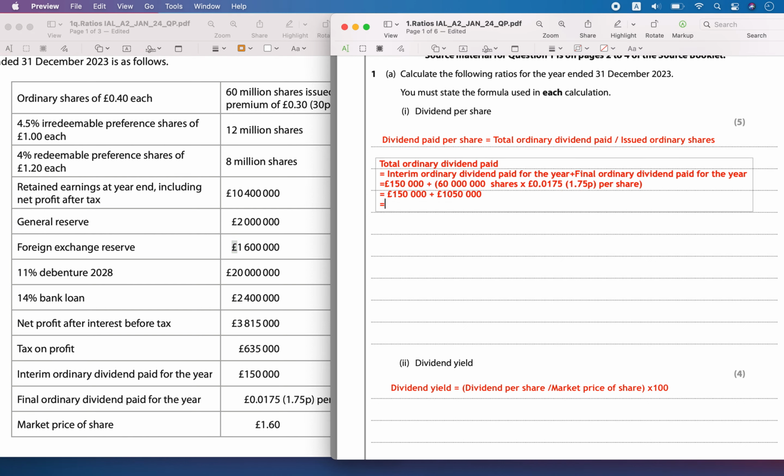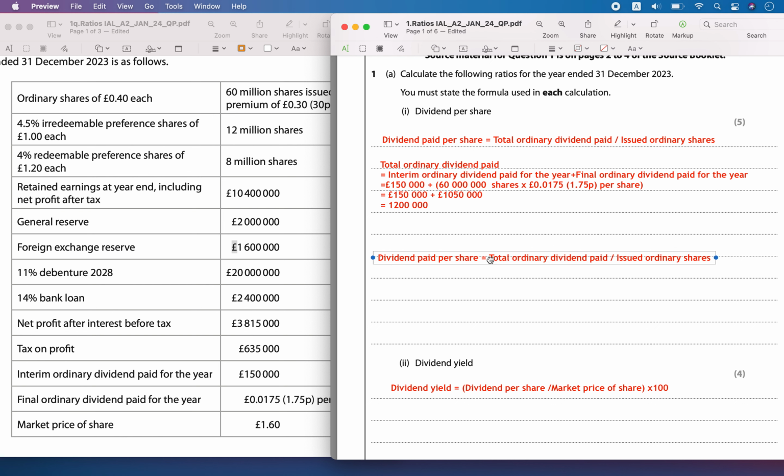Now add up these two: 150,000 plus 1,050,000, which is 1,200,000. This is the total dividend, and now we find the dividend per ordinary share.